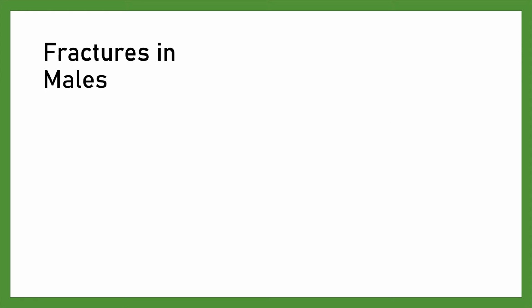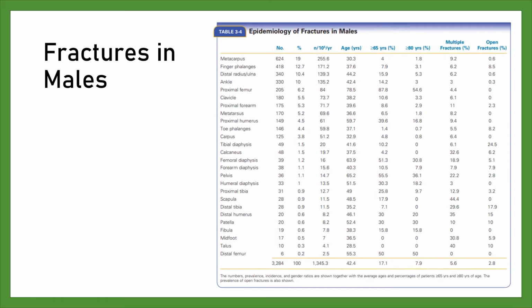Fractures in males. This table shows that in males the average age is 42.4 years and only 17.1% of fractures occurred in males older than 65 years of age. Fractures of the metacarpus, finger phalanx, distal radius, ulna, and ankles comprise 52.1% of all male fractures.